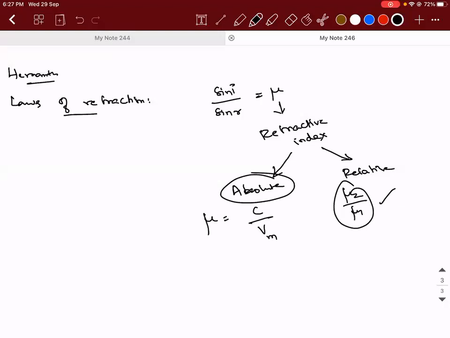One last question. Based on this, tell me whether the denser medium will have a greater refractive index or the rarer medium. Refractive index of denser medium, refractive index of rarer medium. I want you to put a greater than or smaller than symbol so that this is satisfied.